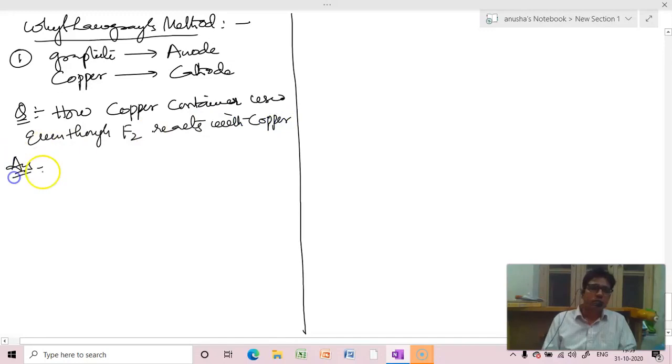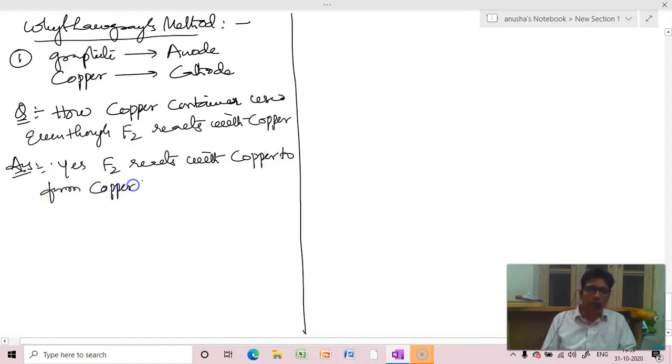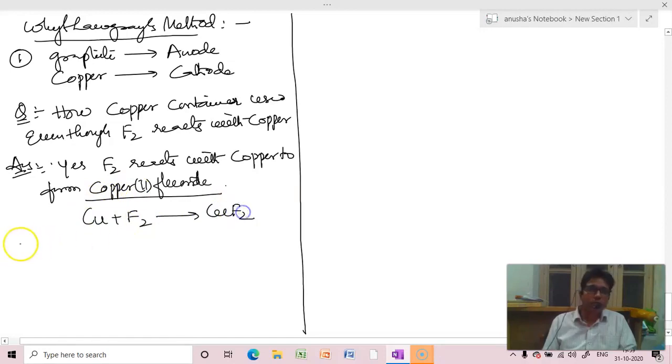The answer is yes. Fluorine reacts with copper to form copper difluoride. Cu plus F2 gives rise to CuF2.